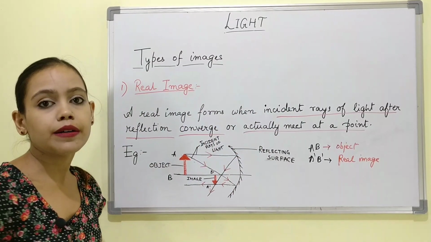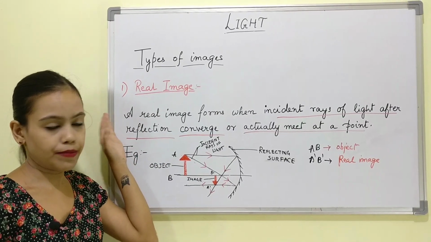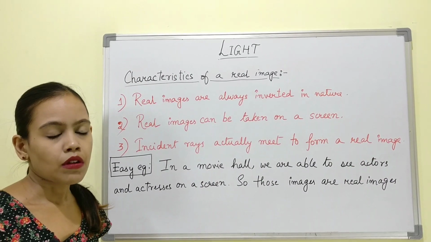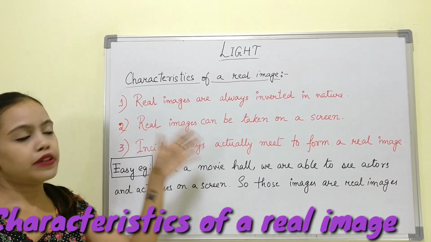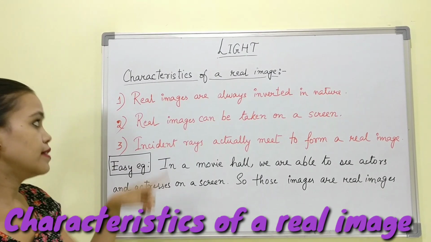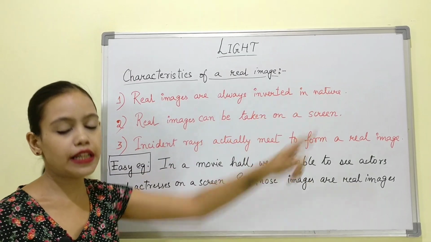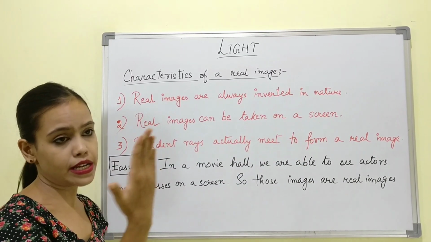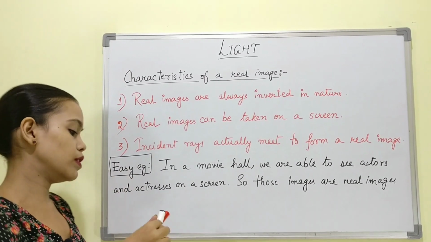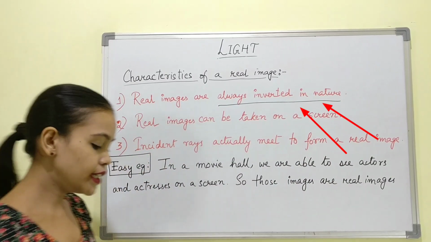Next, we will learn about the characteristics and properties of a real image. Now, this is the definition and the diagram for a real image. What are the characteristics of a real image? The first and most important characteristic is that real images are always inverted in nature. They will never be upright as we see our images. They will be inverted all the time. So this is the main point, always inverted in nature.